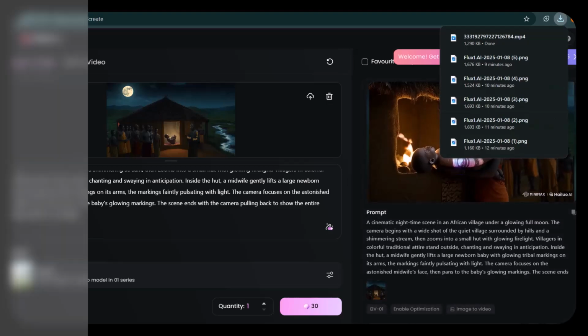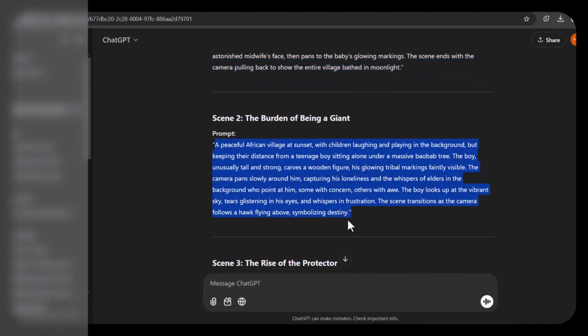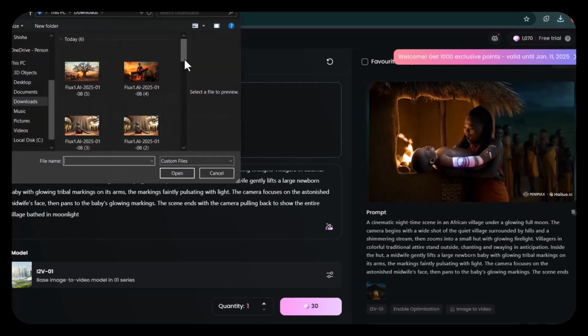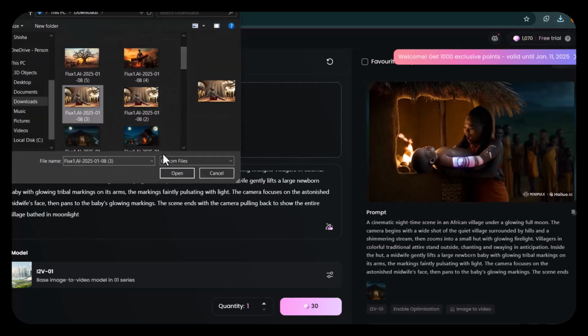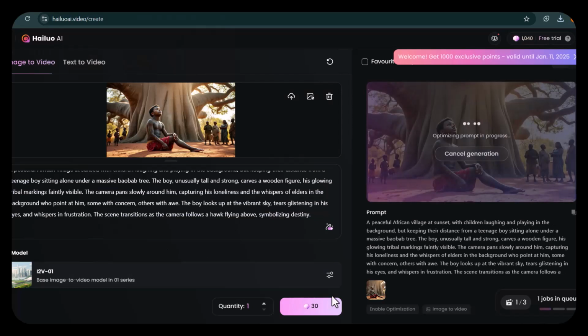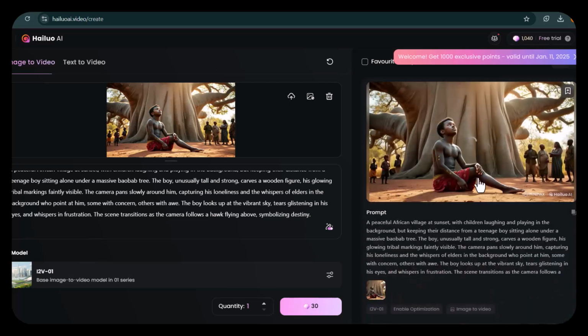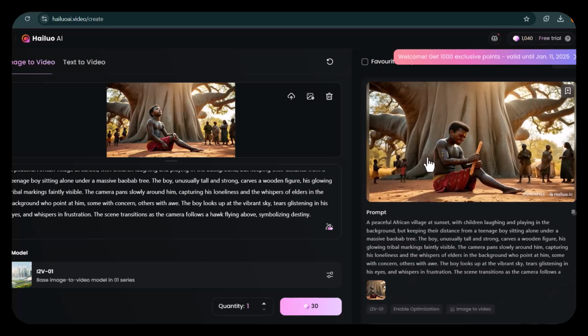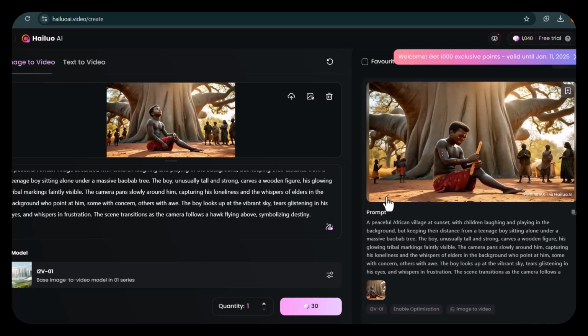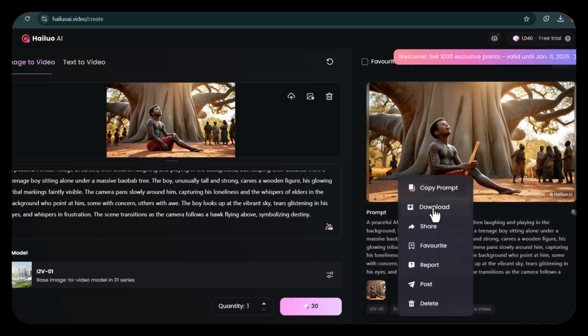Next is to copy the second prompt and bring it into the environment again. But also remember to change your image. Delete this image, bring in the second image, that's scene 2, and then input the prompt. Click create, give it time. This is our generation. You can preview it and see. Wow, this looks beautiful. So now, still we'll right click and download it.